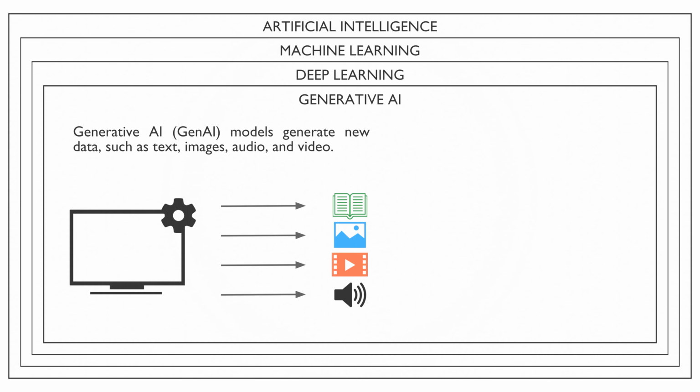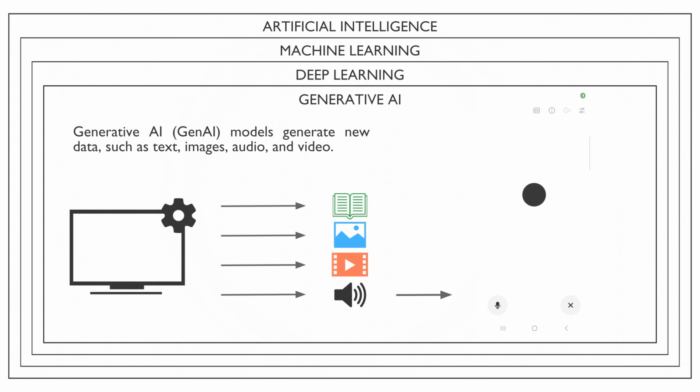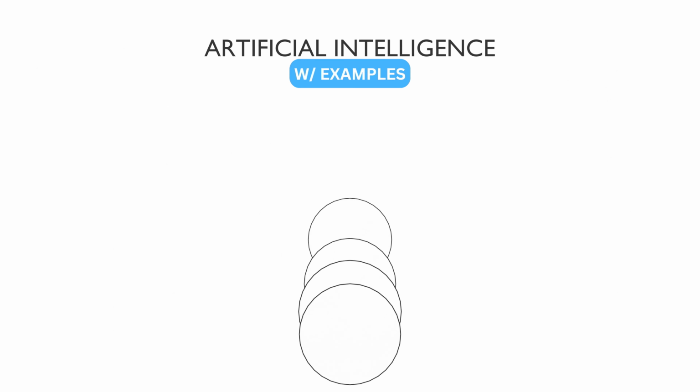Generative AI models can also produce audio. For example, with ChatGPT's voice conversation feature, the model responds by speaking directly to you in a natural voice. Here is a summary of what we've discussed.